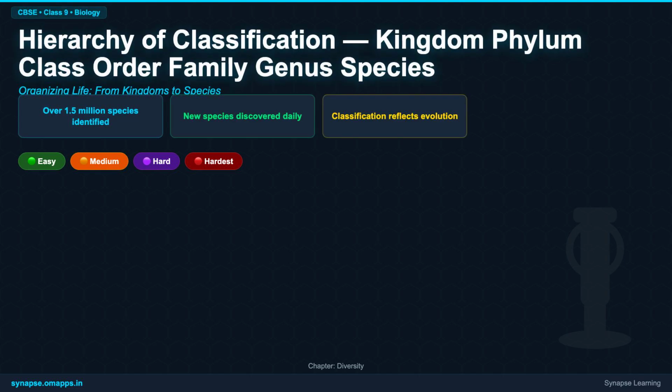Welcome, Class 9 students, to an exciting journey into the world of diversity in living organisms. Today, we'll unravel how scientists bring order to the incredible variety of life on Earth. Our topic is the hierarchy of classification, a brilliant system that organizes every living thing from the broadest groups down to individual species. We'll explore this fascinating structure through 4 levels: easy, medium, hard, and hardest, building your understanding step by step. Get ready to discover the secrets of classifying life.